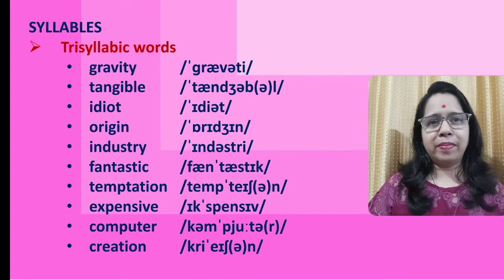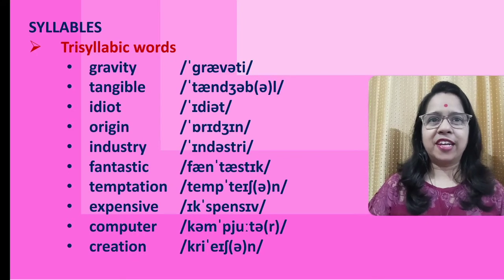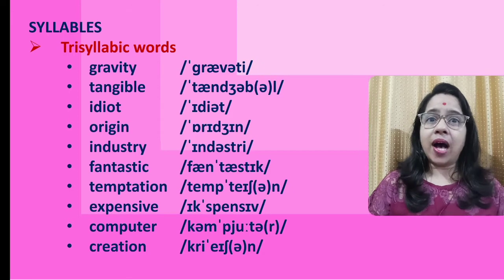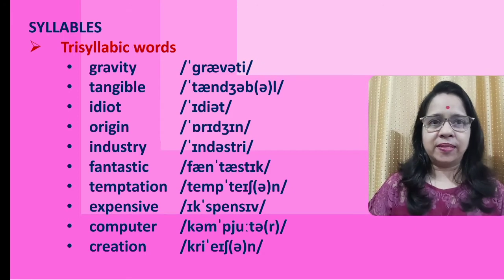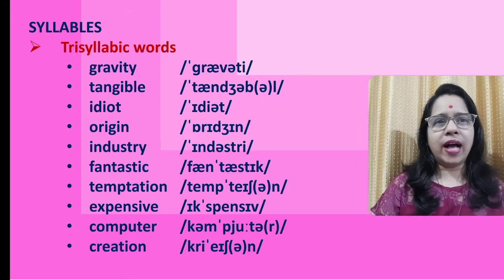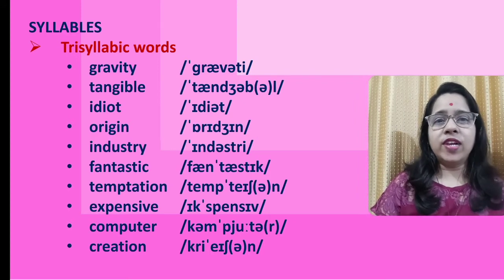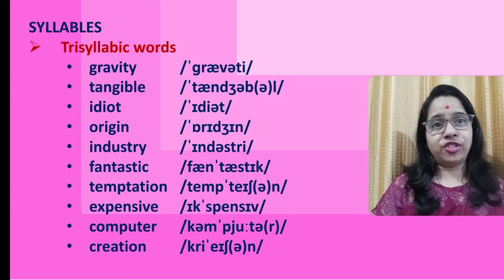The trisyllabic words now. Let us try to understand the words having three syllables and how and where to put the stress. If you clearly have a look at the words that are phonetically written, you will understand how to give stress.